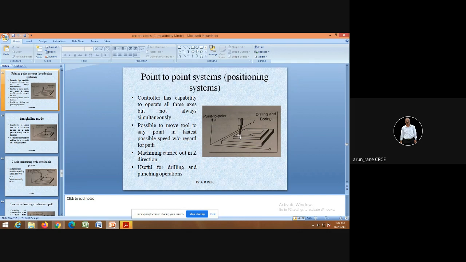I can go by the shortest route from here to here directly, or I can waste time and go like this, or go all the way around to reach here. This is what is called the point to point system. In simple language, it is independent of the path. It doesn't depend on the path. That is what is called point to point. I am only interested in x50, and then the next point is say x100.